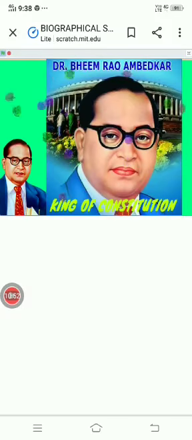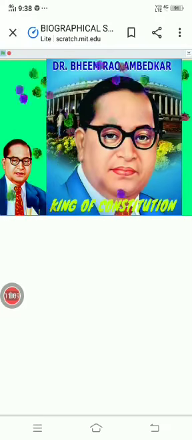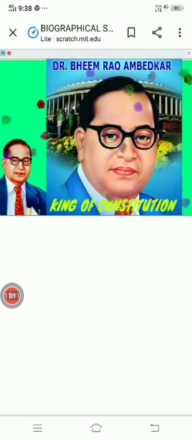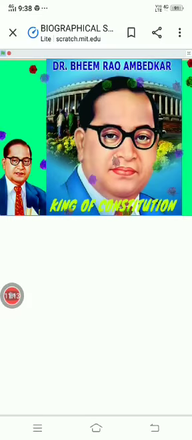His professions were jurist, economist, academic, politician, social reformer, anthropologist, and writer. He is known for the Dalit rights movement, drafting the Constitution of India, and the Dalit Buddhist movement, and he received awards like the Bharat Ratna in 1990. Thank you.